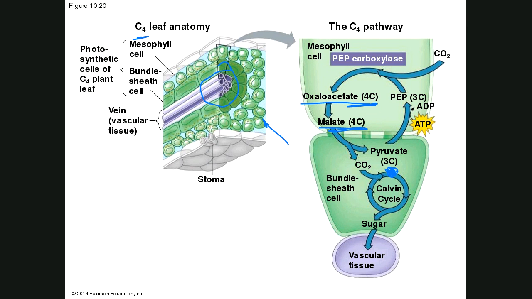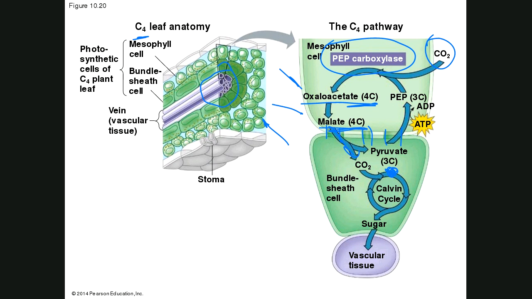It uses another enzyme, PEP carboxylase, which has a much stronger affinity for carbon dioxide than Rubisco does. So PEP carboxylase is not going to be affected by the rising O2 levels. PEP carboxylase takes the CO2 and incorporates it into these four-carbon compounds, which then go through these plasmodesmata, the openings between plant cells, and it basically pumps carbon dioxide down into the bundle sheath cell.